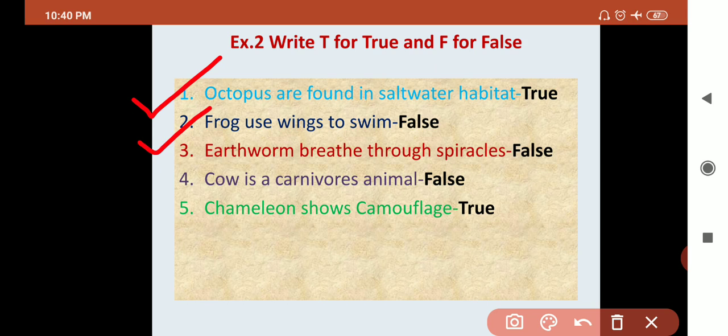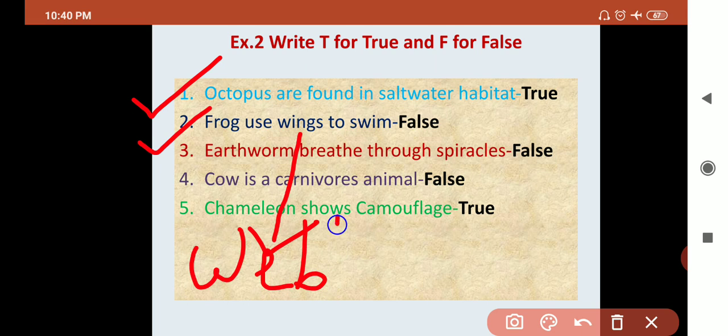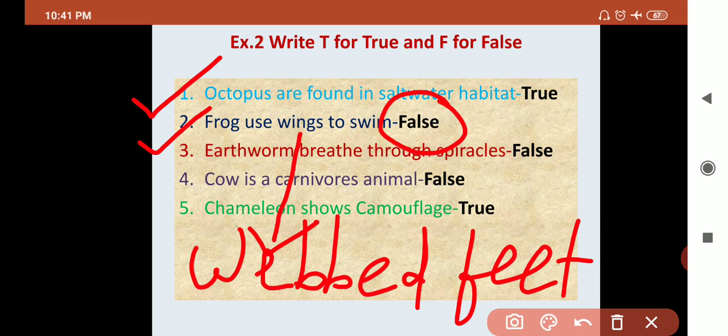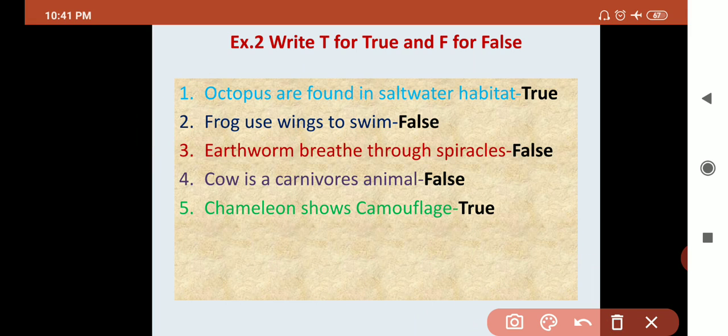Number 2. Frogs use wings to swim. Is it true? No, this is a false statement. Why is this a false statement? Because frogs have webbed feet to swim in the water. So this is a false statement. What is the correct statement? Frogs use webbed feet to swim.